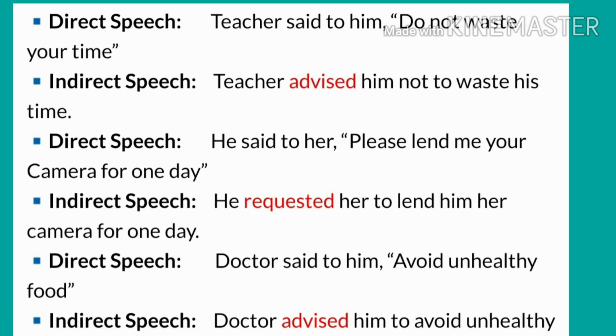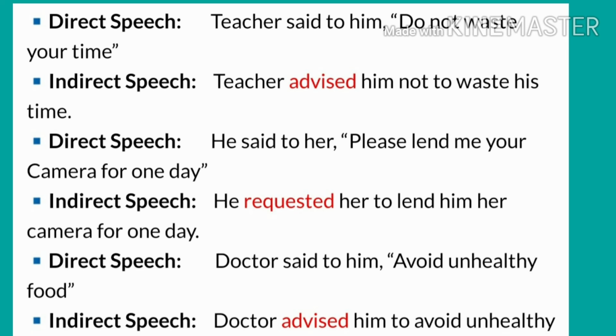Next, he said to her, please lend me your camera for one day. In this sentence, there is please, it means it is a request. So, in place of said to, we will use requested. He requested her to lend him her camera for one day. Remember one thing, in indirect speech, we remove the word please, kindly, etc.